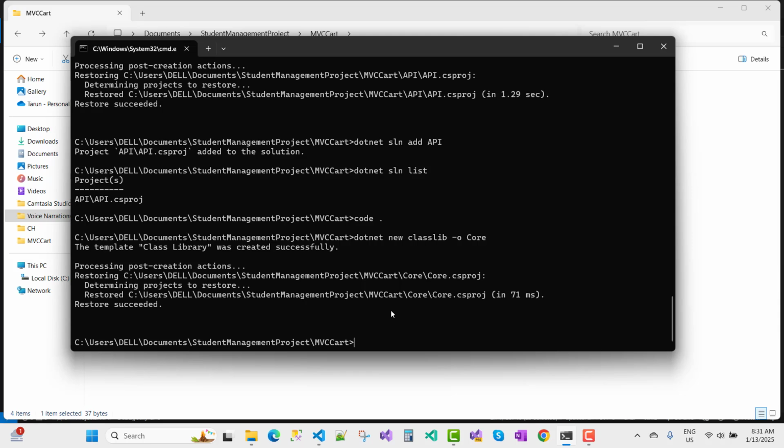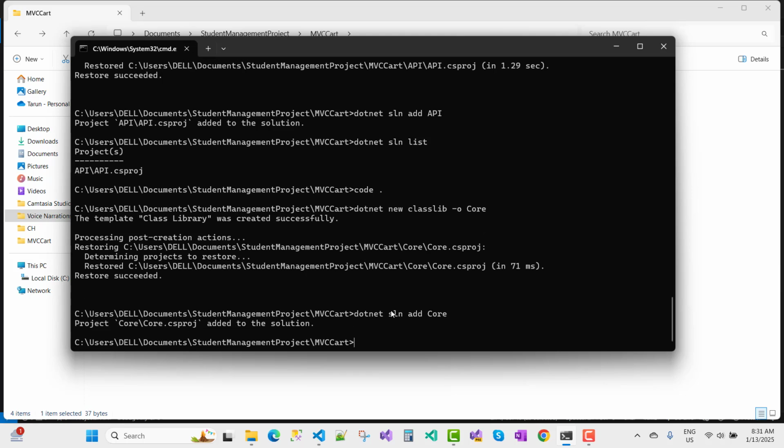Now I want to add it with dotnet sln add core.